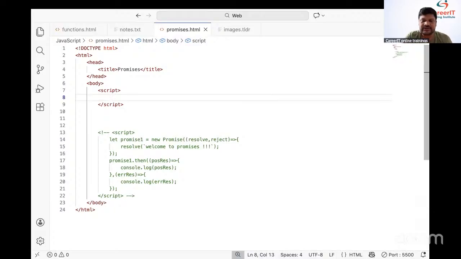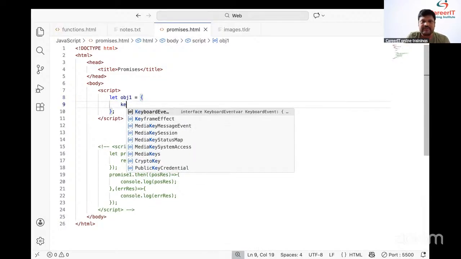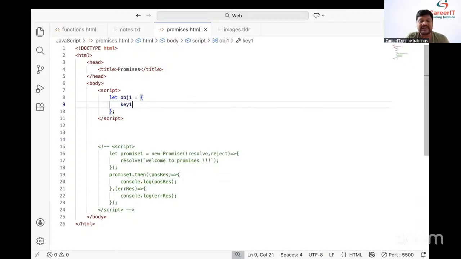Students, say this: let obj1 equal to object. Opening the curly bracket and closing the curly bracket, we call an object. Now here we need to pass a key. What key do we need to take? Key1. Not only key1, we can take anything, not an issue.